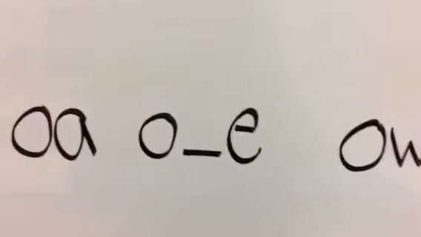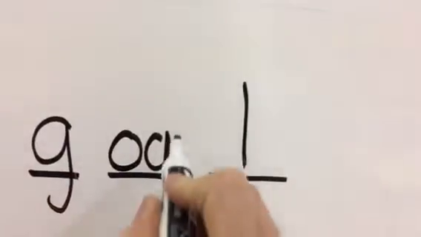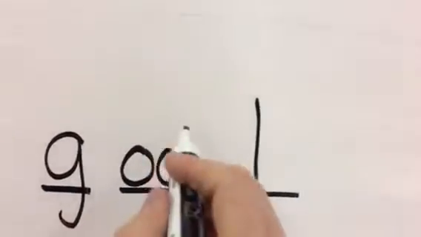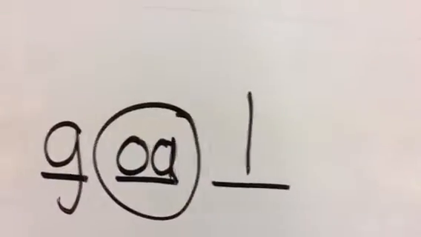Now for spelling. Number 1 is goal. G-O-L. The O sound is in the center of the word, and it's spelled O-A when it is found in the center of the word.